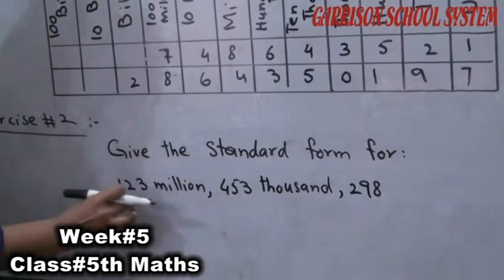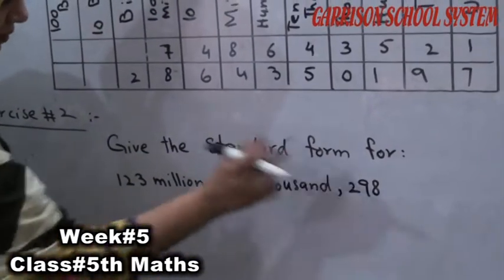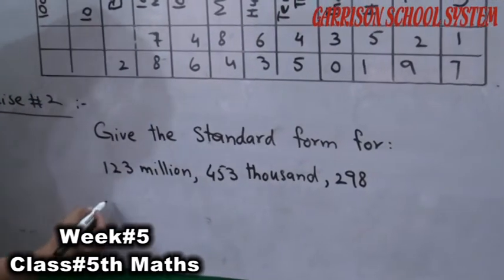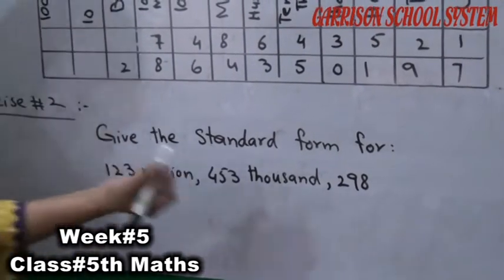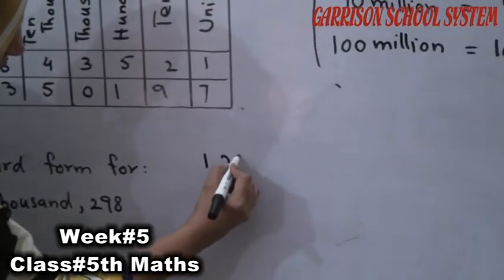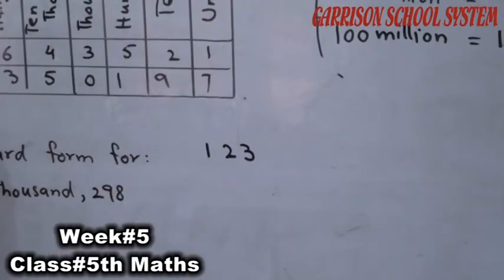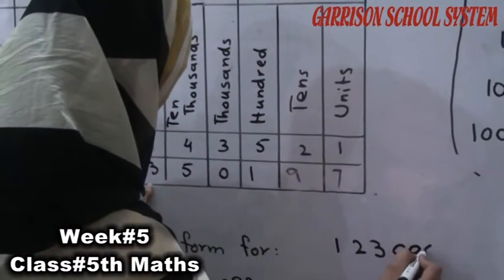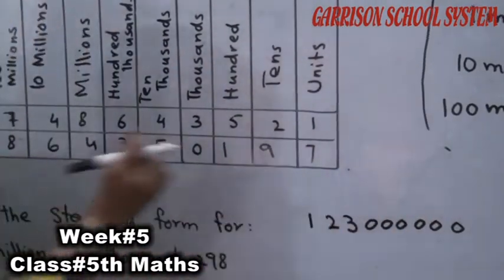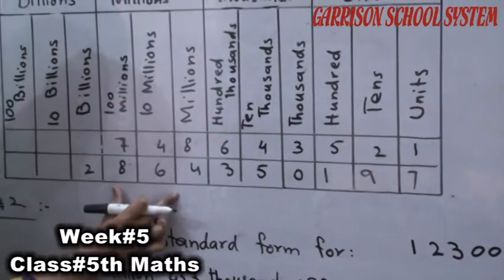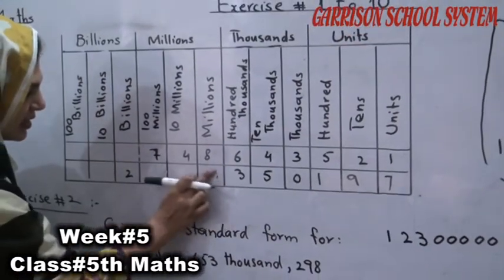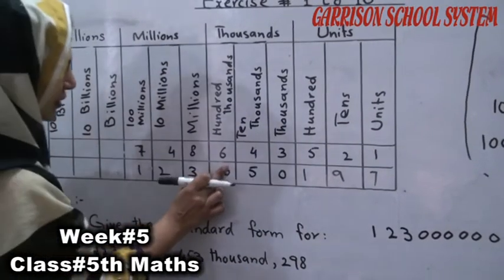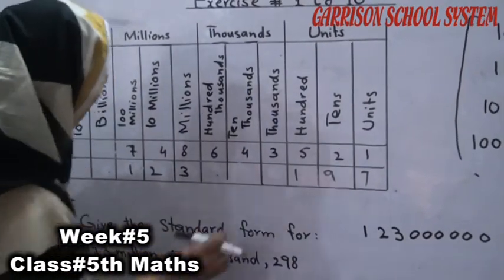For example, if we add this and this and this number, this is 123 million. We can write it in this way. How many digits are in a million? 123 million means we have to write 6 more digits. Here I can write 123. These are the 123 million.